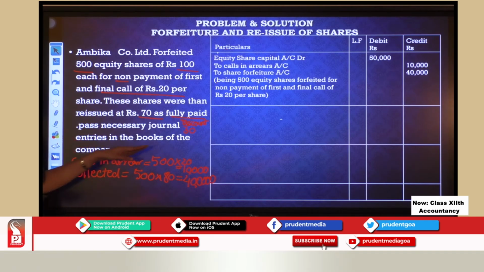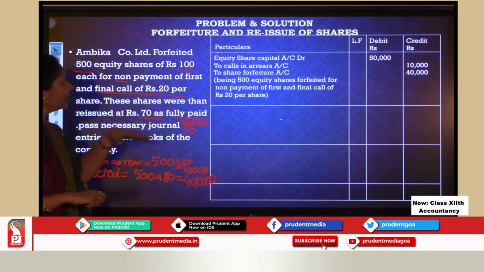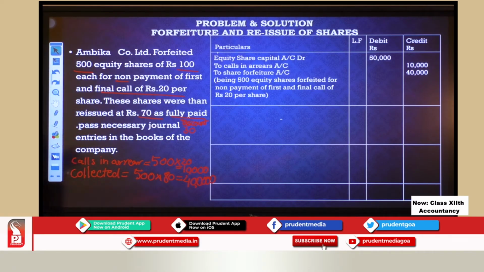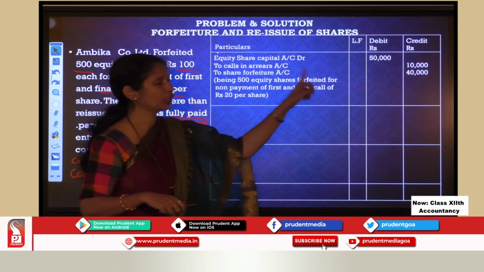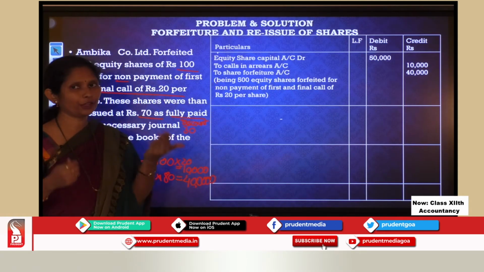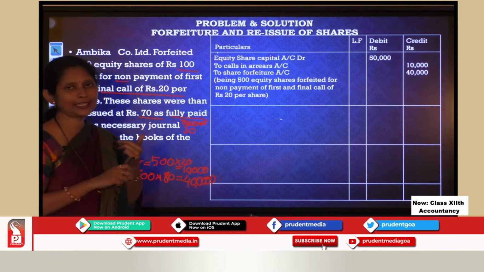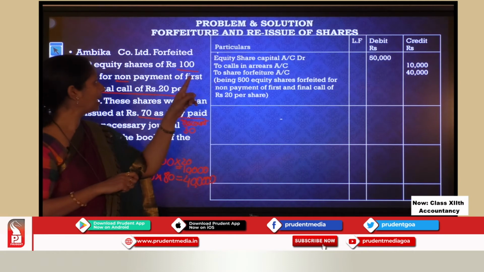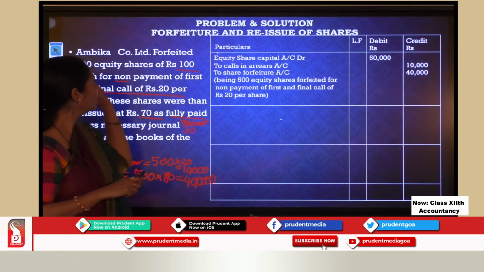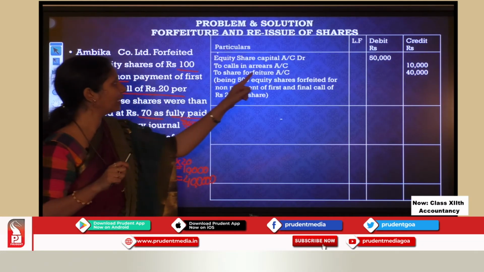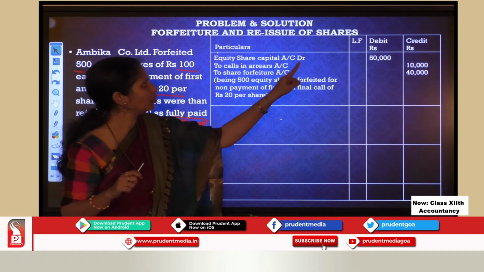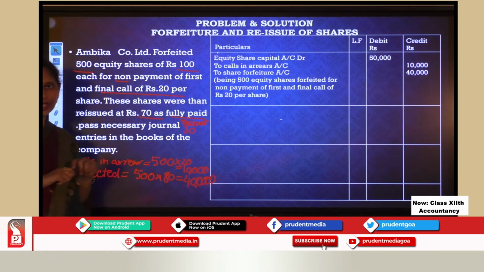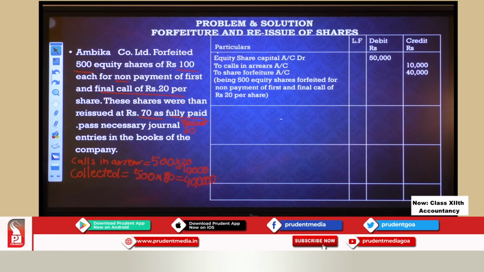Okay. Now this 10,000 rupees I will be putting in calls in arrears. Then I have share forfeiture account. This is the amount that I have already collected. So how much? 500 multiplied by 80, 40,000. So share forfeiture account, 40,000. The other way to get that share forfeiture, you know calls in arrears, very easy, right? Share capital, the face value multiplied by the number of shares forfeited. So you get 50,000, you get 10,000. So 50,000 minus 10,000, you get 40,000. Okay, that is also another way of finding it.